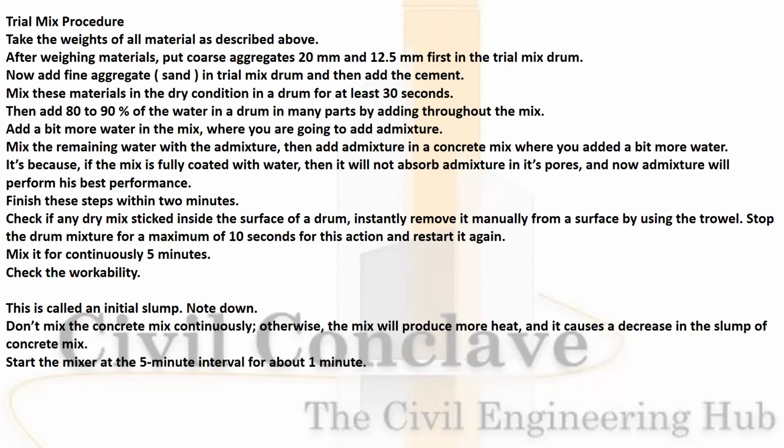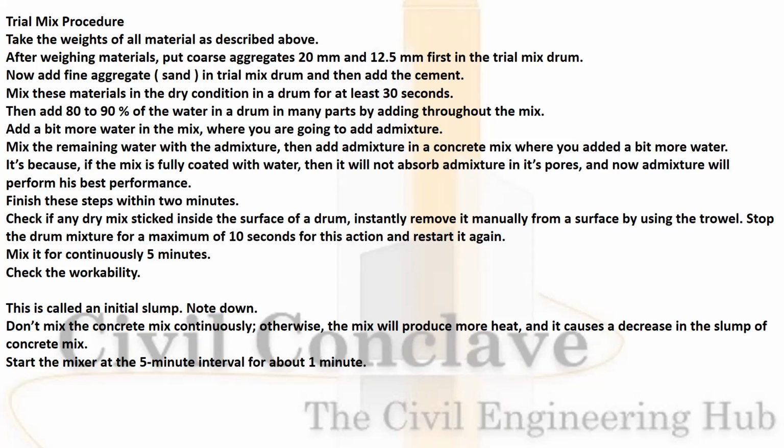Trial mix procedure. We take all the materials as per the material calculation. Mix these materials in the drum for 30 seconds. Then add 80 to 90% of water in the drum. Add a bit more water for a trial mix. Mix the remaining water with the admixture and rotate the drum for 2 minutes.